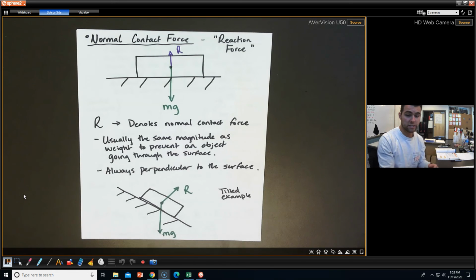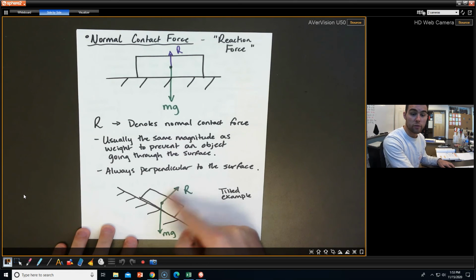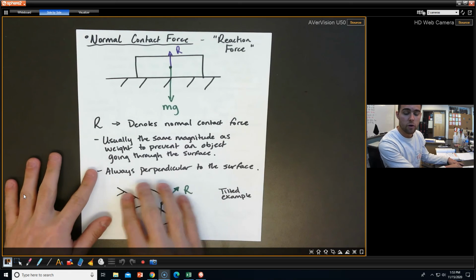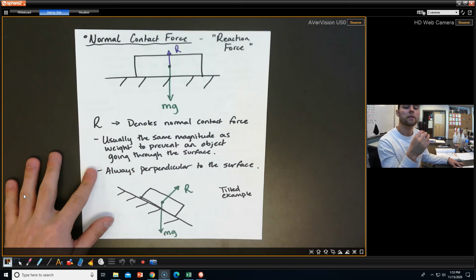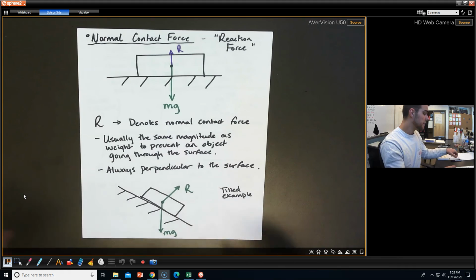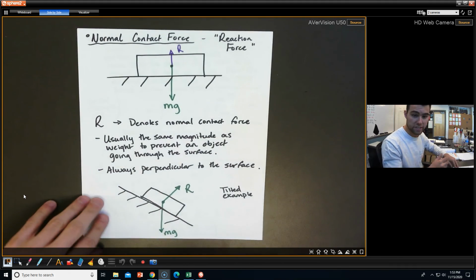And so our weight is still going to be acting down. It acts towards the center of the Earth. But the contact force is going to be perpendicular to that surface. Again, you won't need to consider this yet, but it's an interesting idea to run with for future problems. So let's see an example.